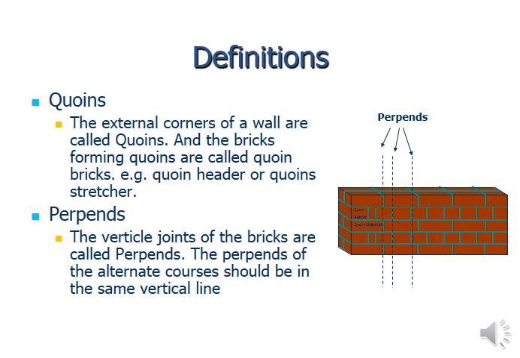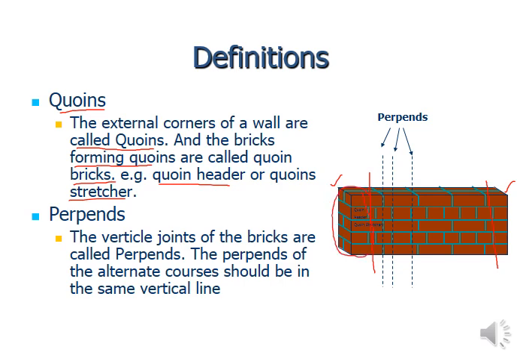Then comes quoins. The external corners of the wall are called quoins, and the bricks forming the quoins are called quoin bricks, for example, the quoin header and the quoin stretcher. Here you can see the edge. Let's suppose it is one end of the wall, and this is the second end of the wall. So it gives you the corner. This is also an external corner, so this external corner of the wall is called quoins.